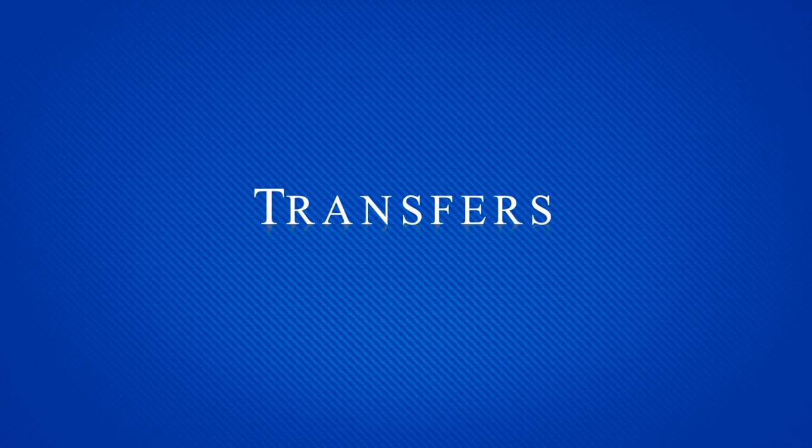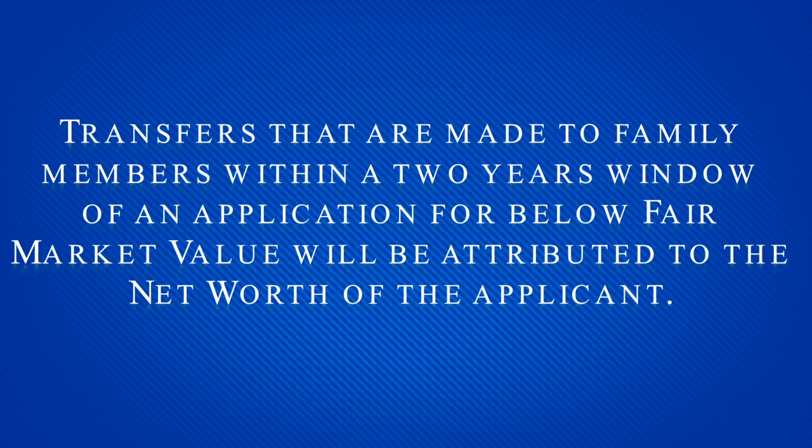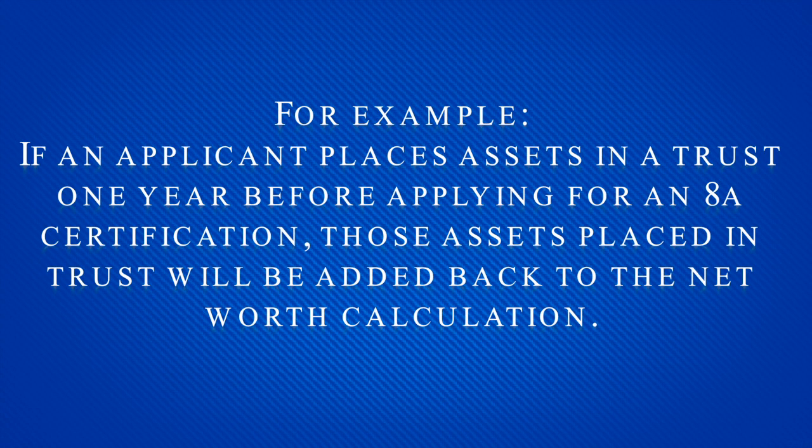Transfers. Transfers that are made to family members within a 2-year window of an application for below fair market value will be attributed to the net worth of the applicant. For example, if an applicant places assets in a trust 1 year before applying for an 8A certification, those assets placed in trust will be added back to the net worth calculation.